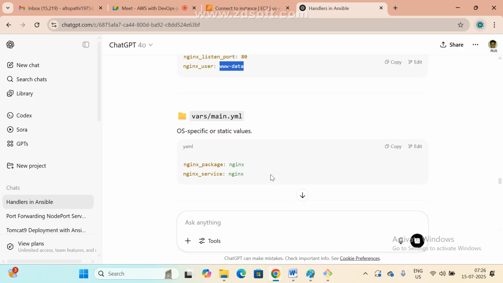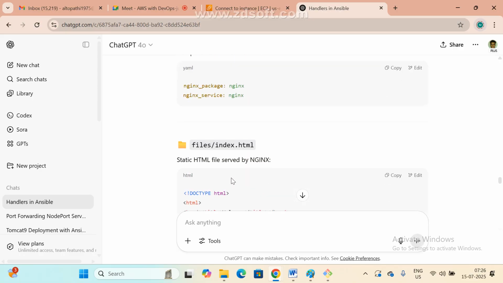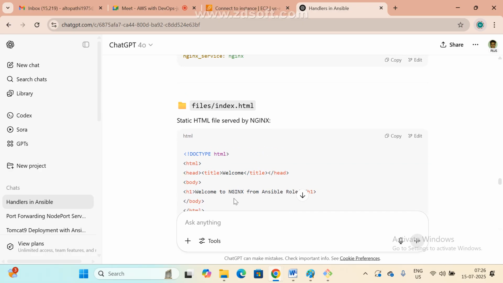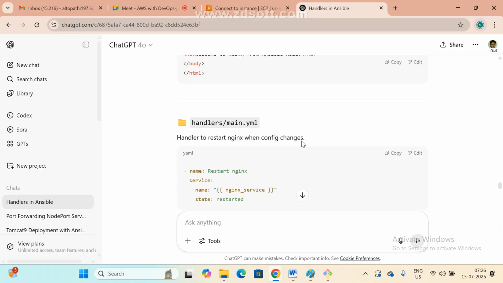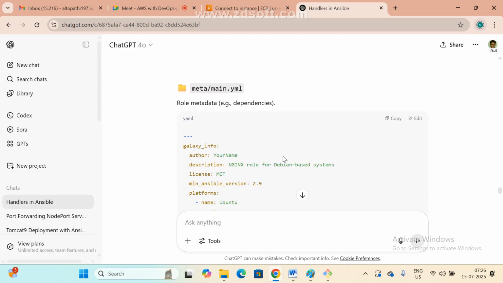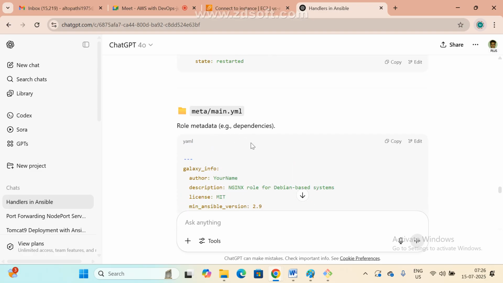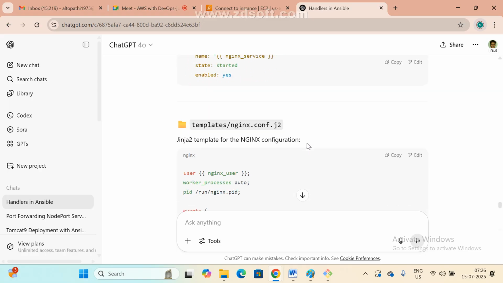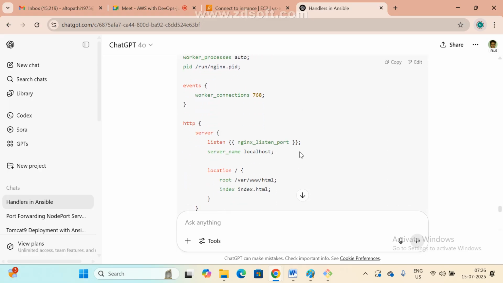That is your wish. This is the service name, the nginx folder, and in files they are giving the index file; the home page they also updated. This is the handlers, and this is main. Whatever you want, we can add it. In metadata, we can give some information. Task section, now template section.